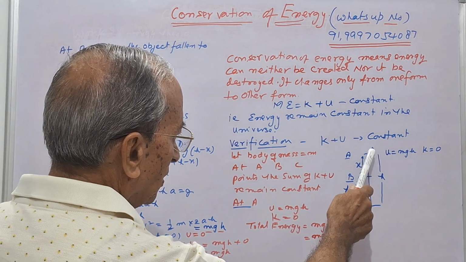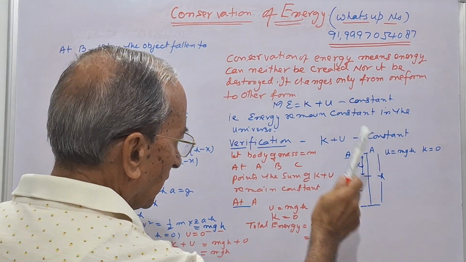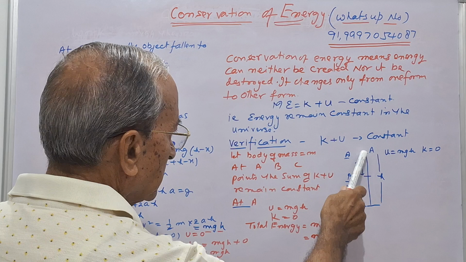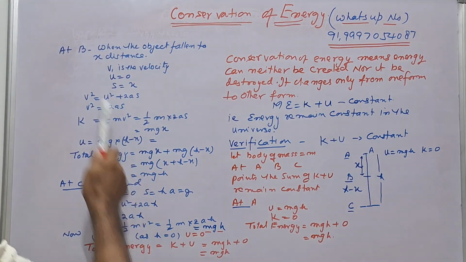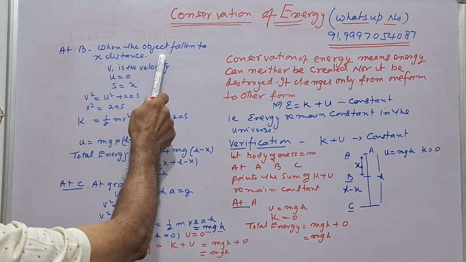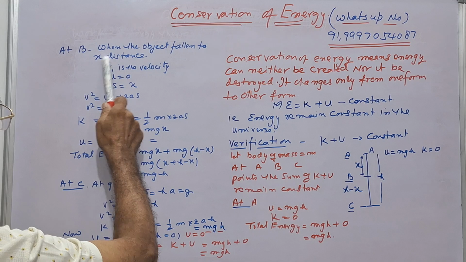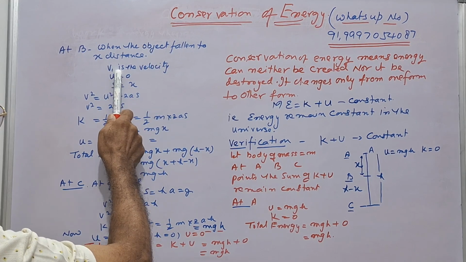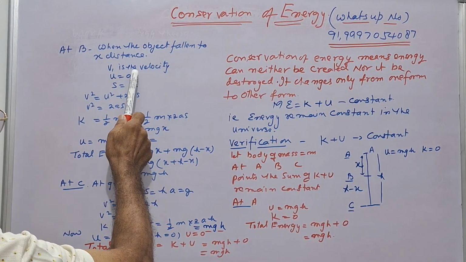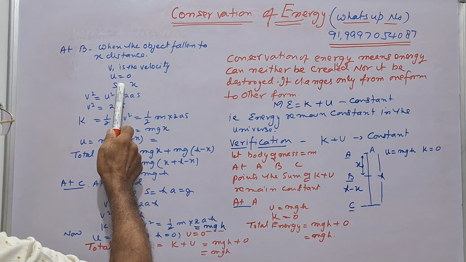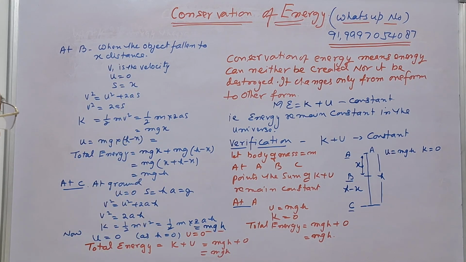Now when this object falls from A to B, it covers a distance of x. At B, the object has fallen a distance x, where v is the velocity, initial velocity u is 0 and distance is x.